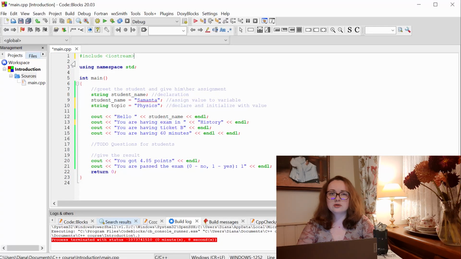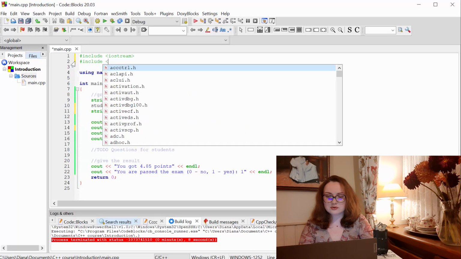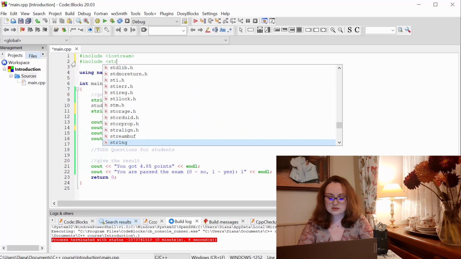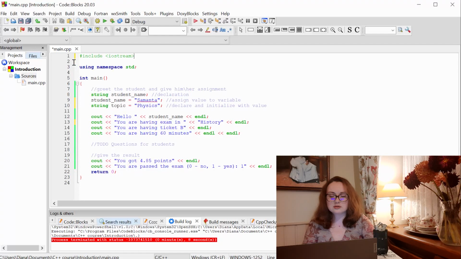If you have such a situation, or you work with some very old version of the compiler, you need to include it manually. Once again, write the word include and use the header string. And in this way, you will connect the string class to our program. We don't need to do this here because iostream already includes string, so it would be a double inclusion.